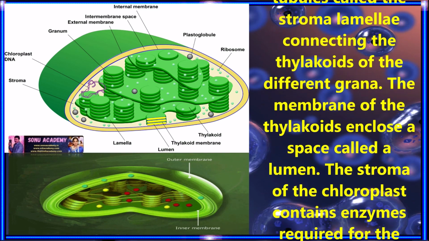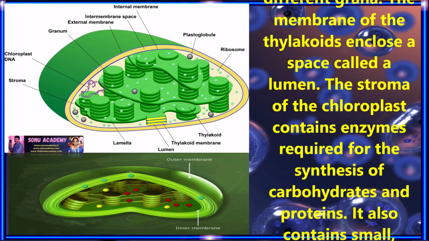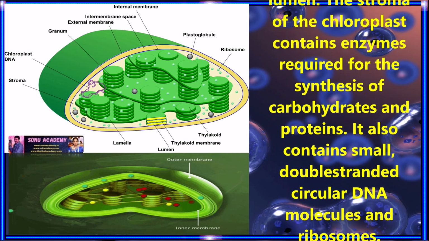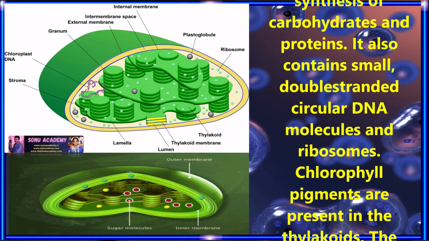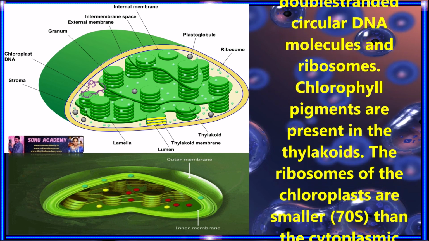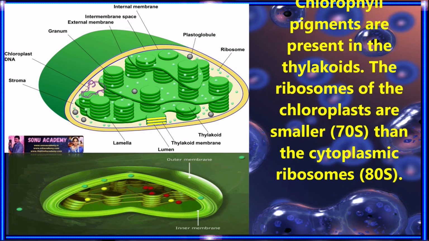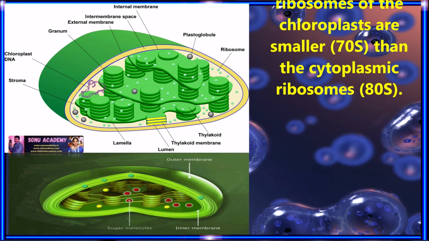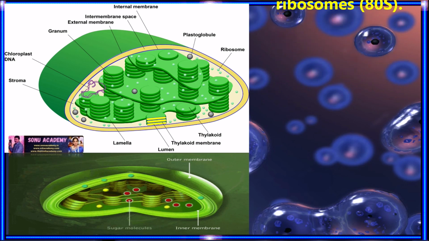In addition, there are flat membranous tubules called the stroma lamellae connecting the thylakoids of the different grana. The membrane of the thylakoids encloses a space called a lumen. The stroma of the chloroplast contains enzymes required for the synthesis of carbohydrates and proteins. It also contains double-stranded circular DNA molecules and ribosomes. Chlorophyll pigments are present in the thylakoids. The ribosomes of the chloroplast are smaller than the cytoplasmic ribosomes.